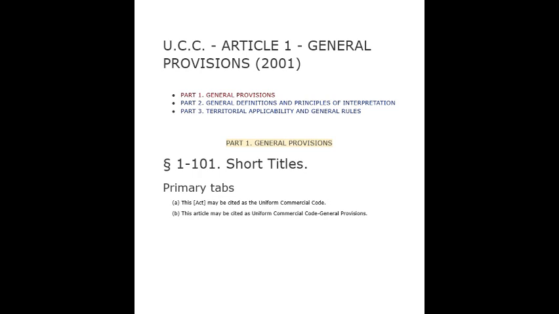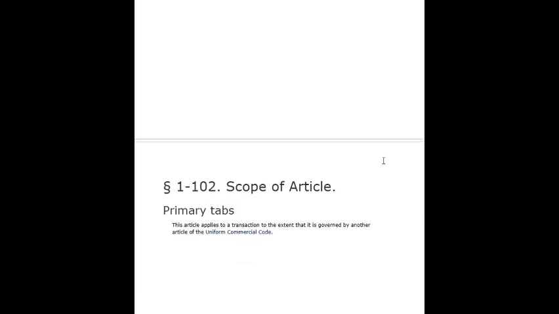U.C.C. Article 1, General Provisions, 2001. Part 1. General Provisions. Section 1-101. Short titles. A. This Act may be cited as the Uniform Commercial Code. B. This article may be cited as Uniform Commercial Code General Provisions. Section 1-102. Scope of article.